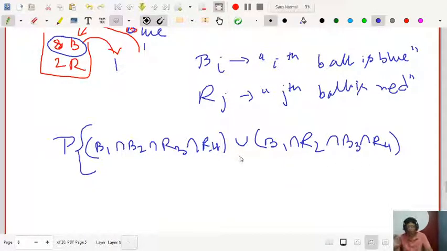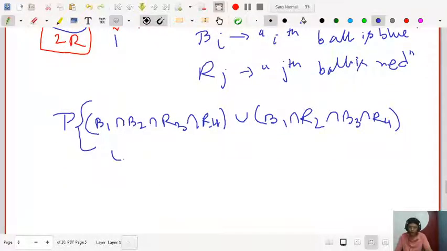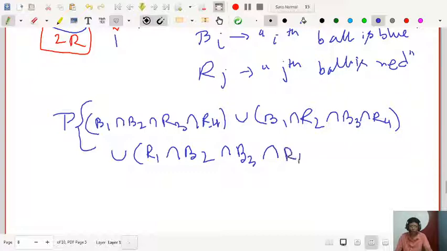So before that you have to exhaust all the red balls. First will be blue, second red, third blue, and the fourth red. Or what will be next? First red, second blue, third blue, and the last is red. I think that's all. There are no other possibilities. These are the 3 possibilities, right?